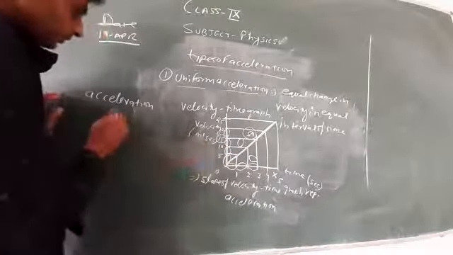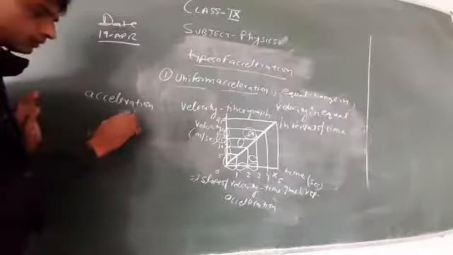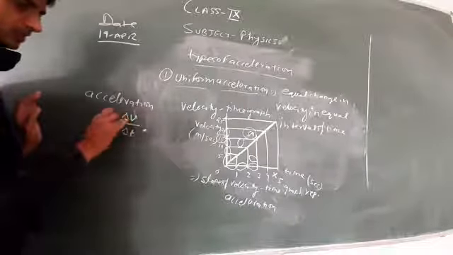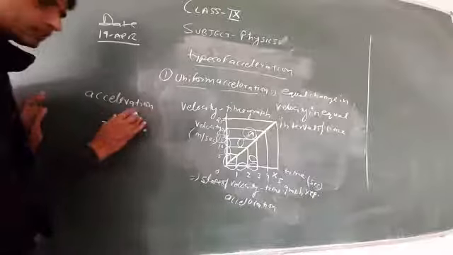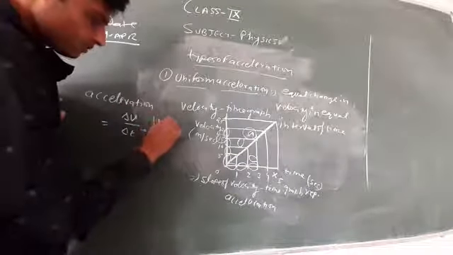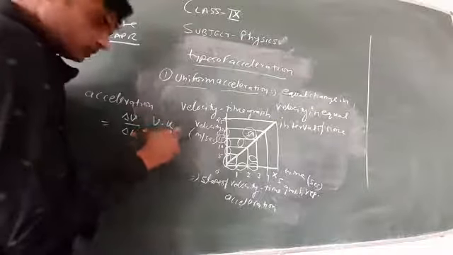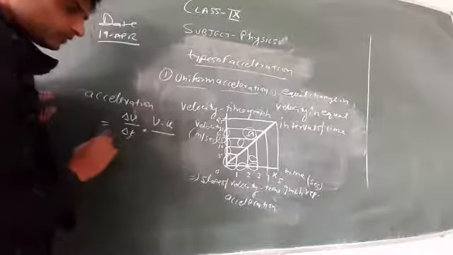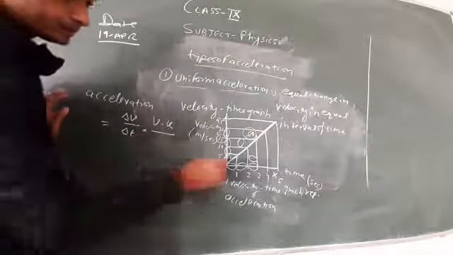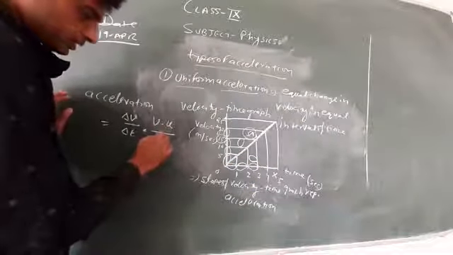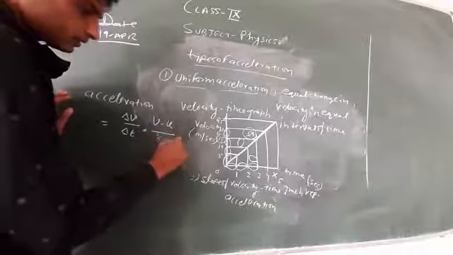According to the formula, del v upon del t. Del v represents change in velocity, which means v minus u, final velocity minus initial velocity, upon time, which is t2 minus t1.